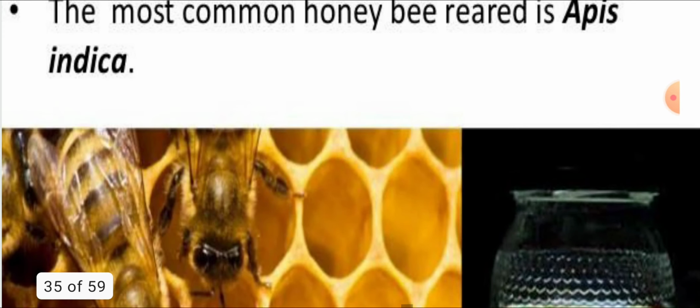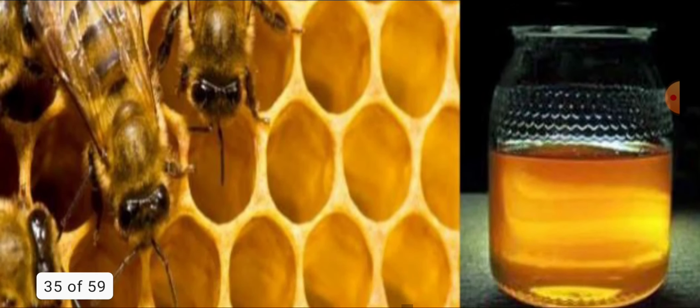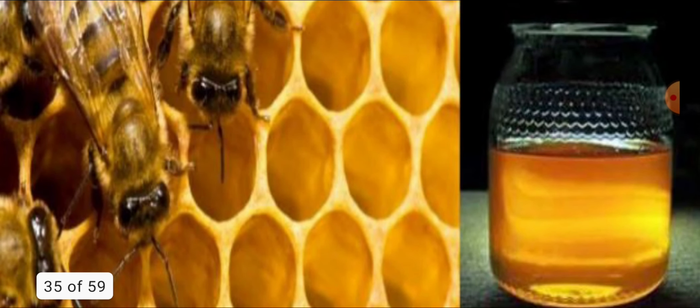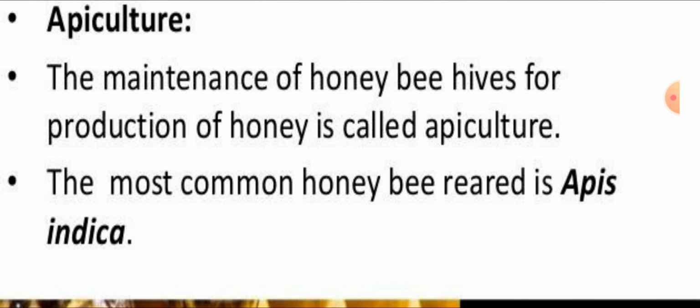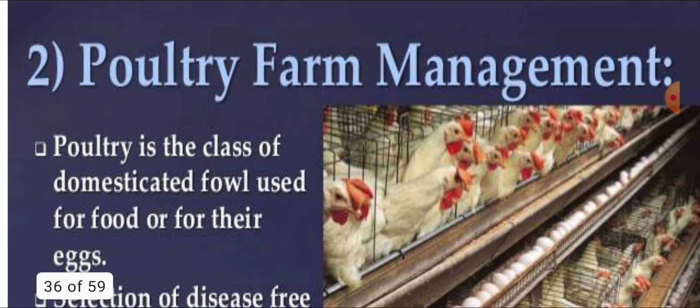That is apiculture. In India, the honeybee is Apis indica. You can see in this box we can obtain honey from the honeybee by apiculture, and Apis indica is the species of bees that helps in this.